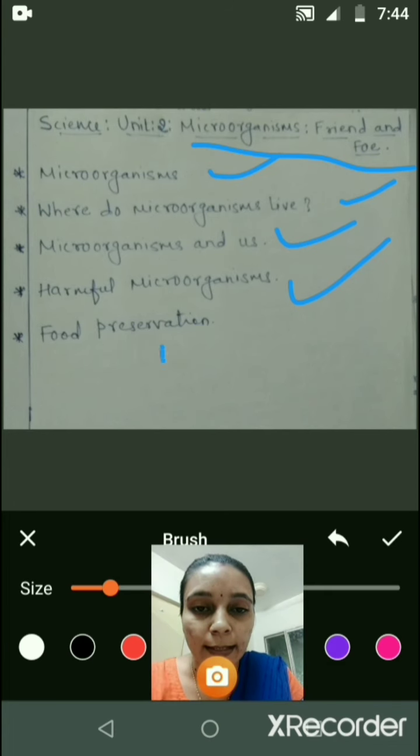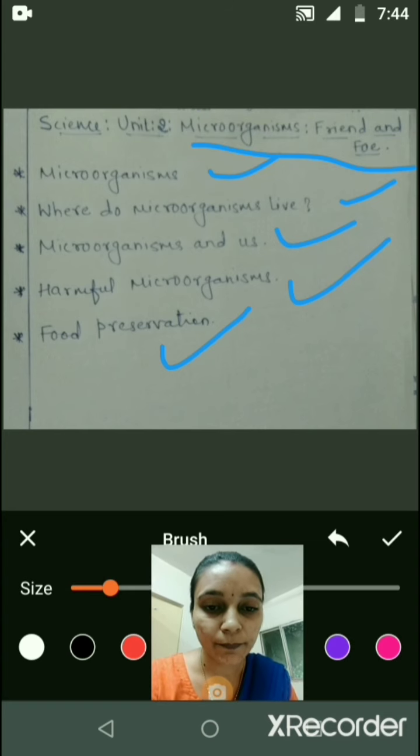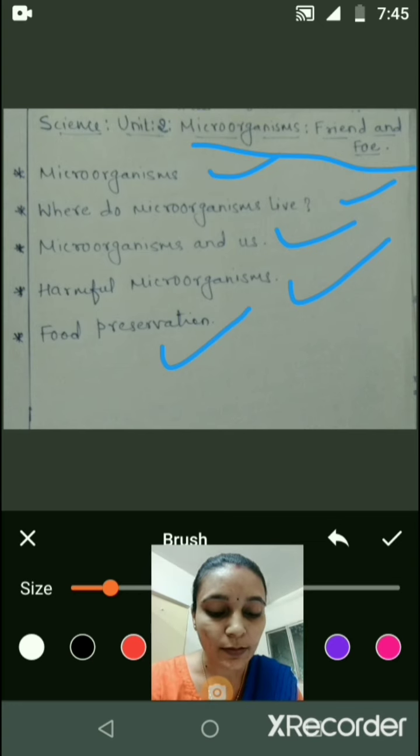Let us start the last topic, that is food preservation. Let us study the common methods of preserving food in our homes. We have to save it from the attack of the microorganisms. So first is the chemical method. Salts and edible oils are the common chemicals generally used to check the growth of the microorganisms. So these are called preservatives. You have heard the word preservatives, right? Preservatives help us to save the food from the attack of the microorganisms.